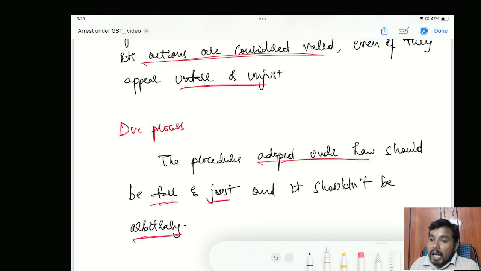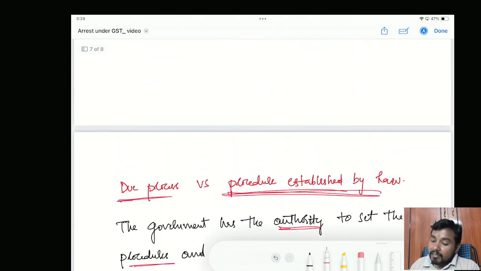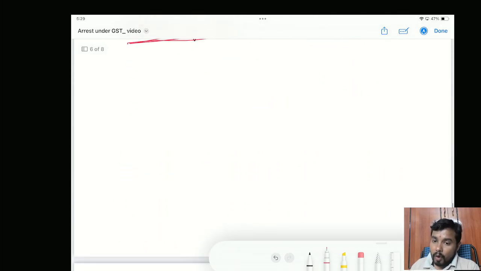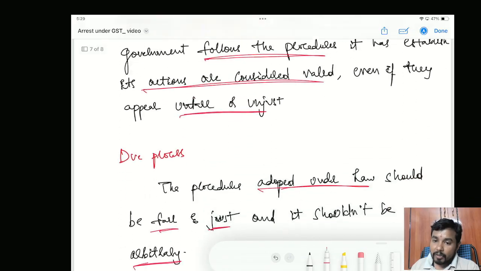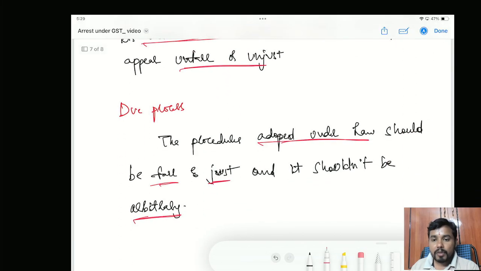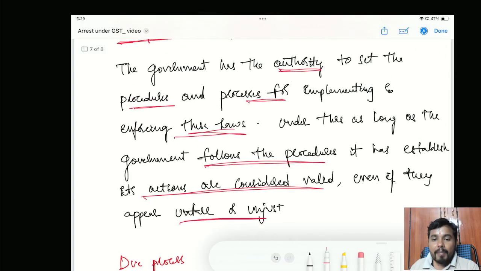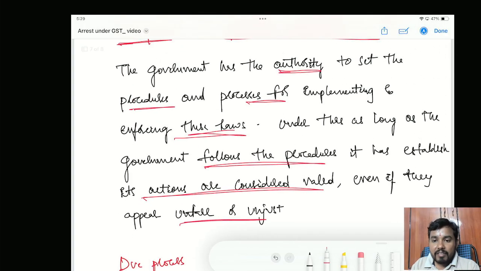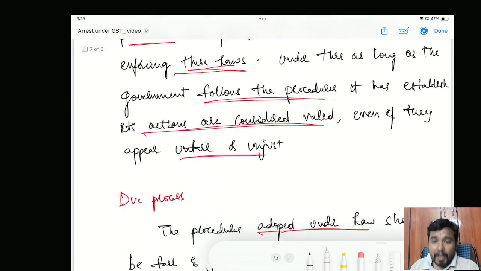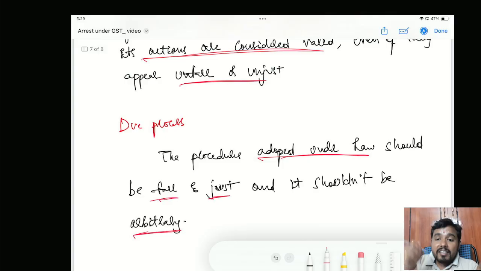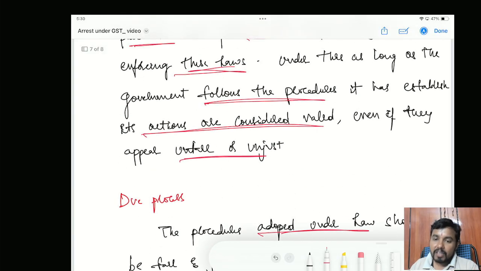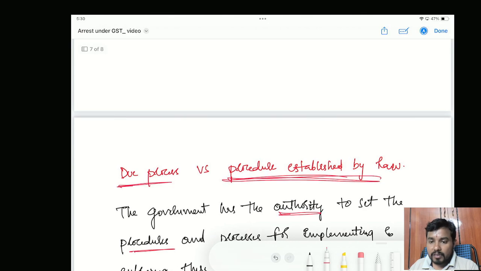So in India, here comes the important point. I hope you got the difference between procedure established by law versus due process of law. Procedure established by law, the moment you have followed the procedure given in law, fine. But in due process of law, I will check whether the procedure itself is correct or not. That is the difference between procedure established by law and due process of law.